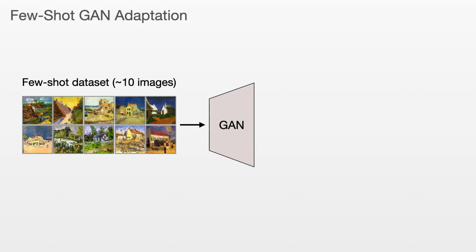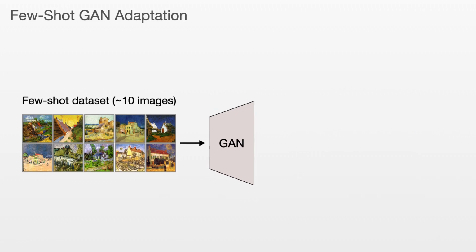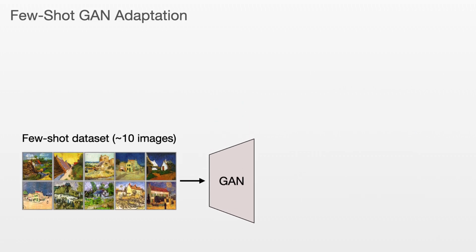Our work is concerned with training generative adversarial networks with limited data. Imagine that you have a very small dataset of rare images, such as this collection of 10 Van Gogh paintings. It is well known that training GAN models from scratch on such small datasets does not lead to good results. For this reason, the community attempted to avoid training from scratch in such extreme scenarios.